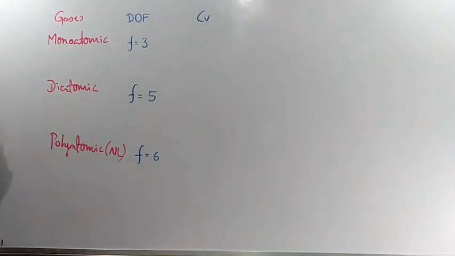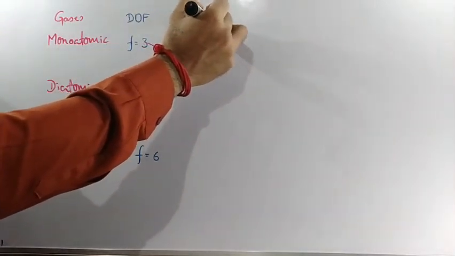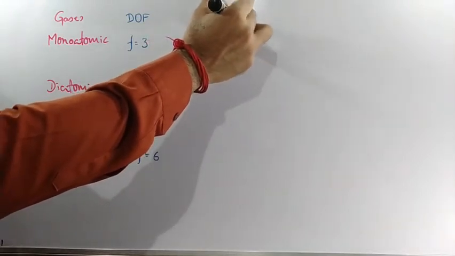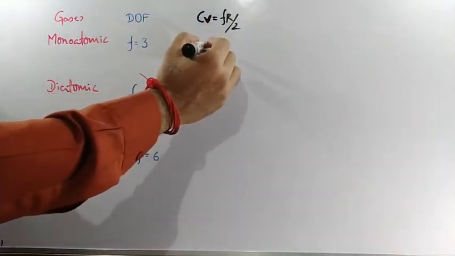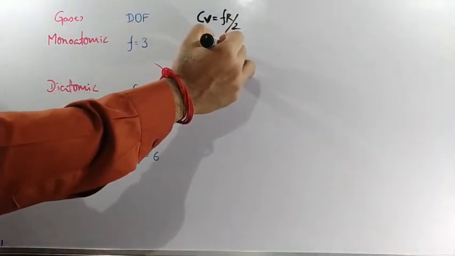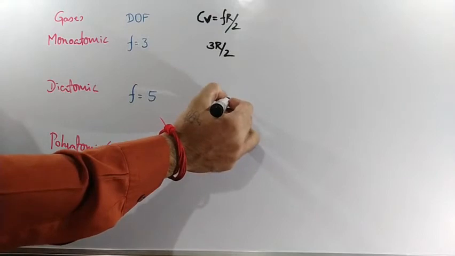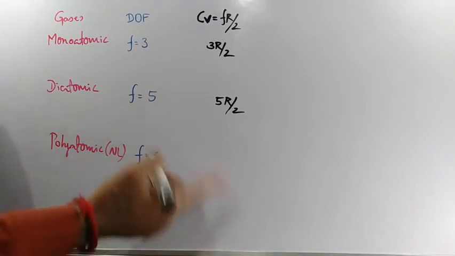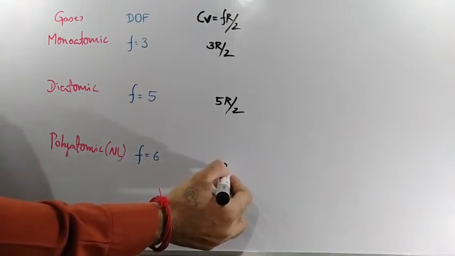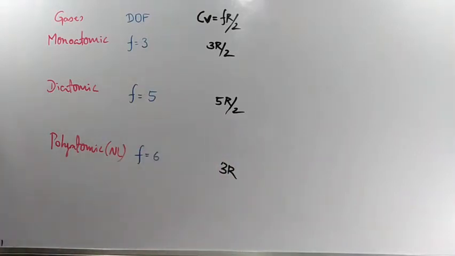Cv values, you tell me. Cv is nothing but what? Cv is nothing but FR by 2, correct? The formula I am writing here. So the F value is 3, 3 into R divided by 2. So here the Cv value will be equal to 3R by 2. Here 5 means 5R by 2. Clear? Next here 6 means 6R by 2, which is nothing but 2 3s are 6, so 3R. Clear? Cv value is understood.